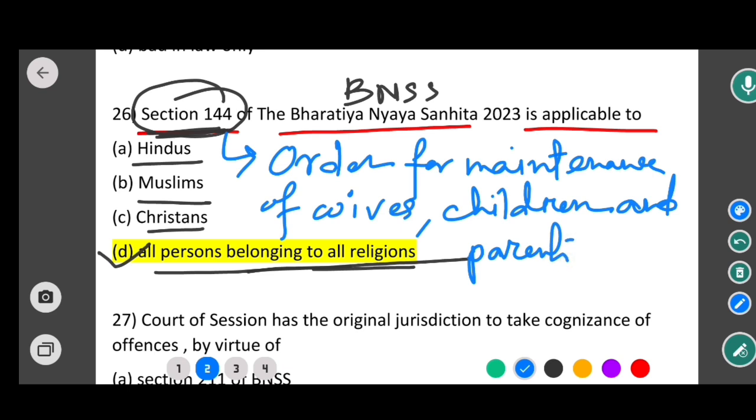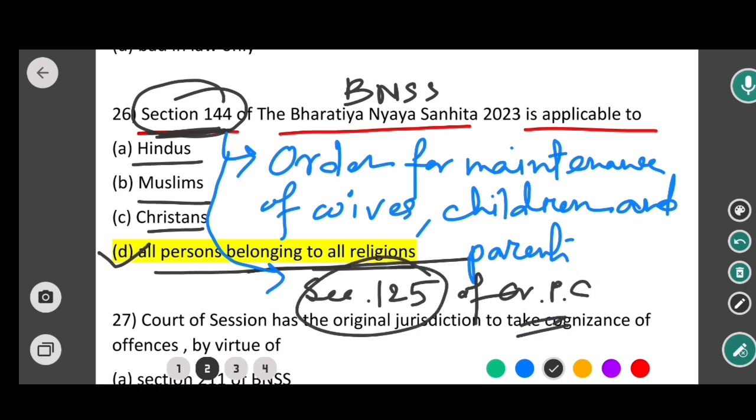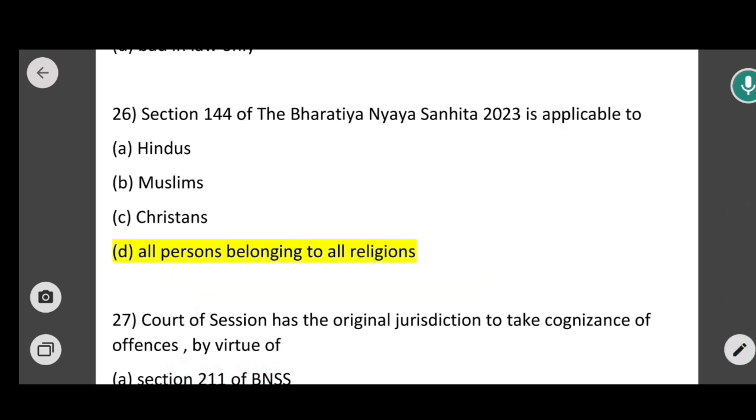Okay, so this section corresponds to which section of CrPC? This section corresponds to section 125 of CrPC. This is a very important section for us, the maintenance section. So this question is very important, it can come this time. Okay, so section 144 of BNSS corresponds to section 125 of the CrPC. So in this case option D would be the correct answer. So now moving to next question.